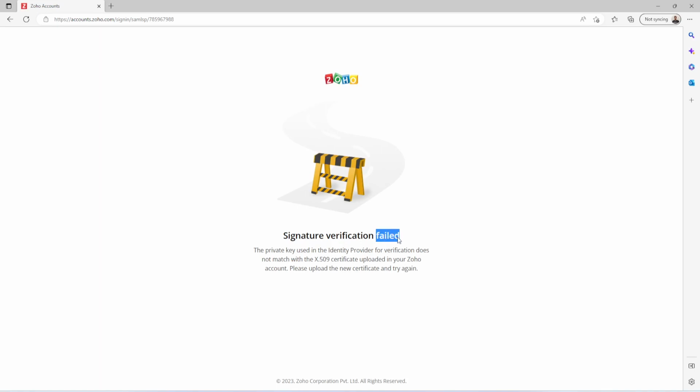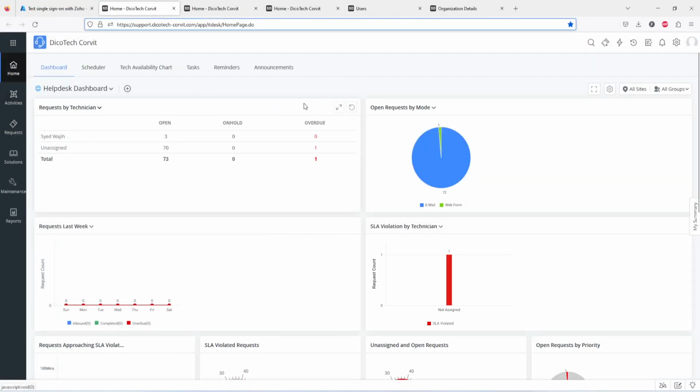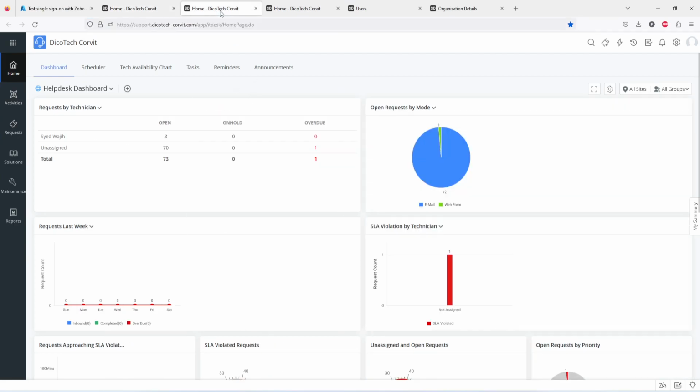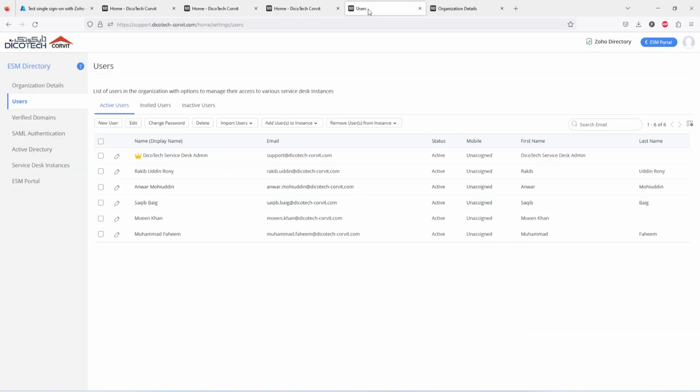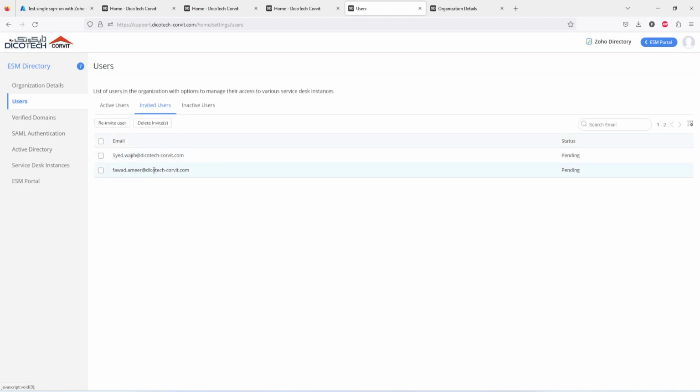Sign in verification failed. I know why it is happening. The reason behind it is I have already configured my user with a trial version. That is the reason my user was not reflecting here. Let me show you in the users list. As you can see here, it is not showing here. If you look at the invite users, my user is still there.